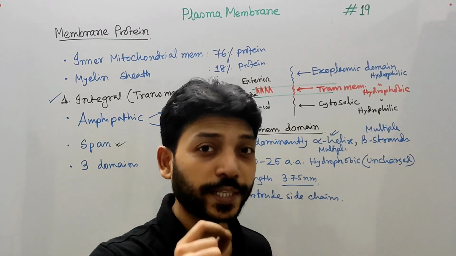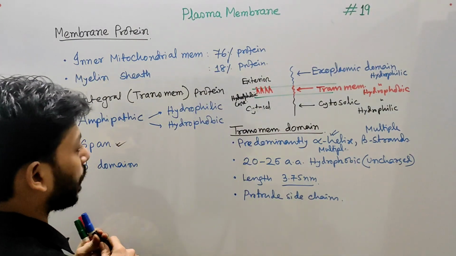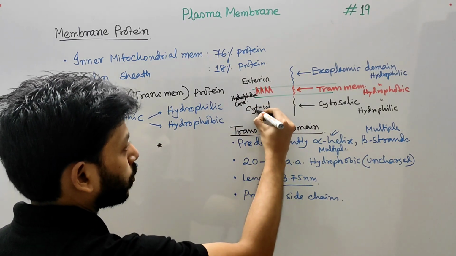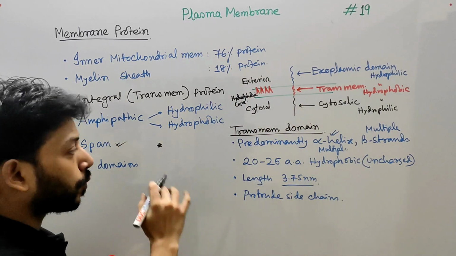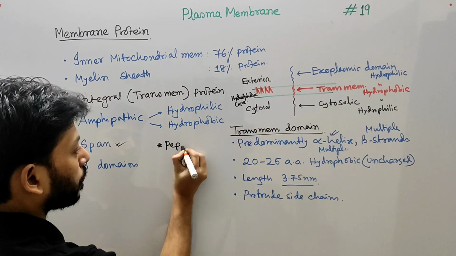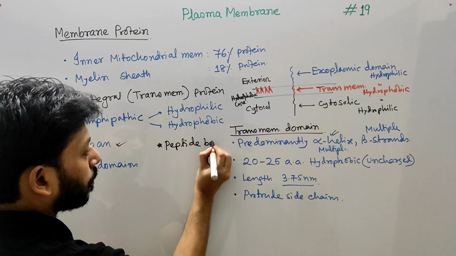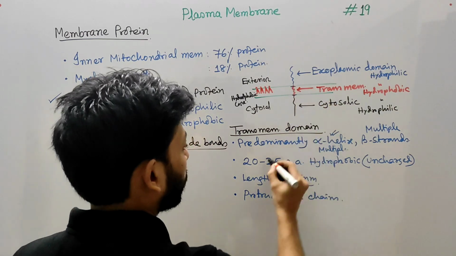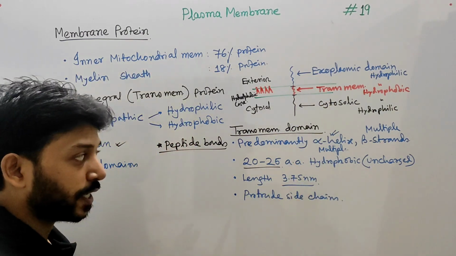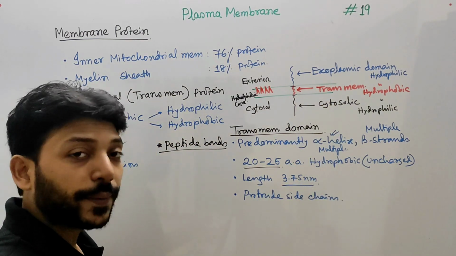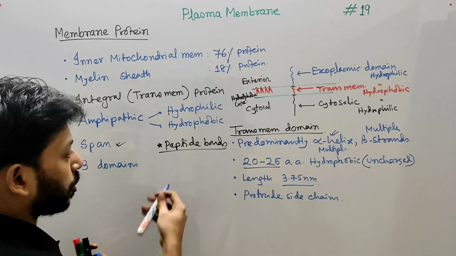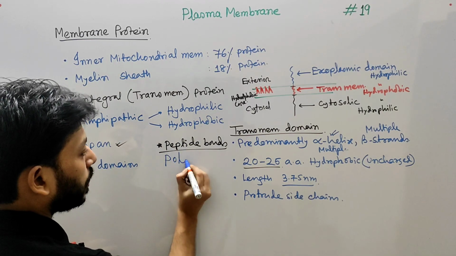But the problem is the basic structure, the presence of peptide bonds. Remember this. Because this is a protein, it must have peptide bonds. Peptide bonds are also present in this segment because there are 20 to 25 amino acids, so there must be many peptide bonds, and peptide bonds are polar in nature.